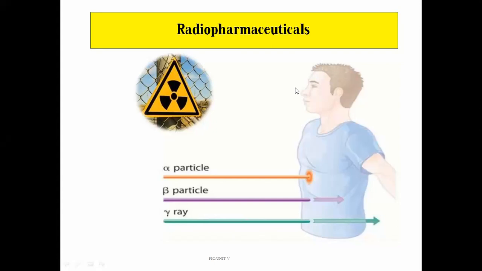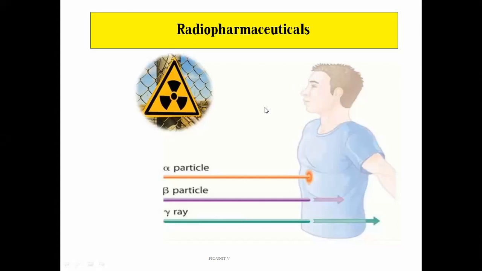So if any substance emits radiation or energy, the parent compound will convert into a daughter atom, which will be of lower energy than the parent compound. This substance may be of the same element or it may change into another element.